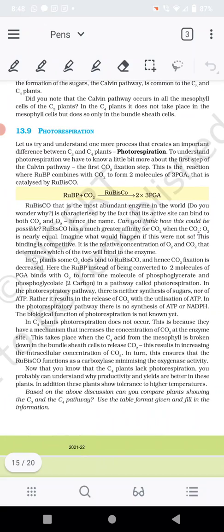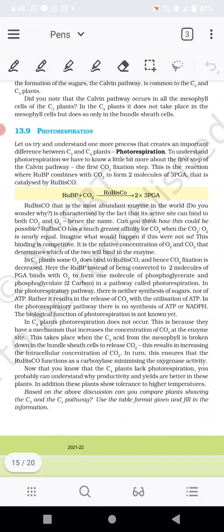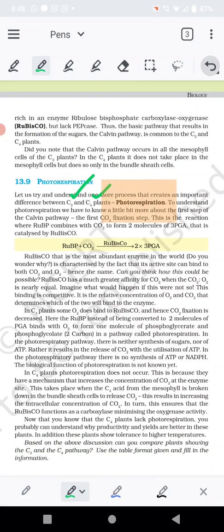Now there is a process known as photorespiration which occurs in plants, and as we have already done with the two types of plants following the two cycles, the C3 plants and the C4 plants, there is an important difference between C3 plants and C4 plants on the basis of the process of photorespiration.